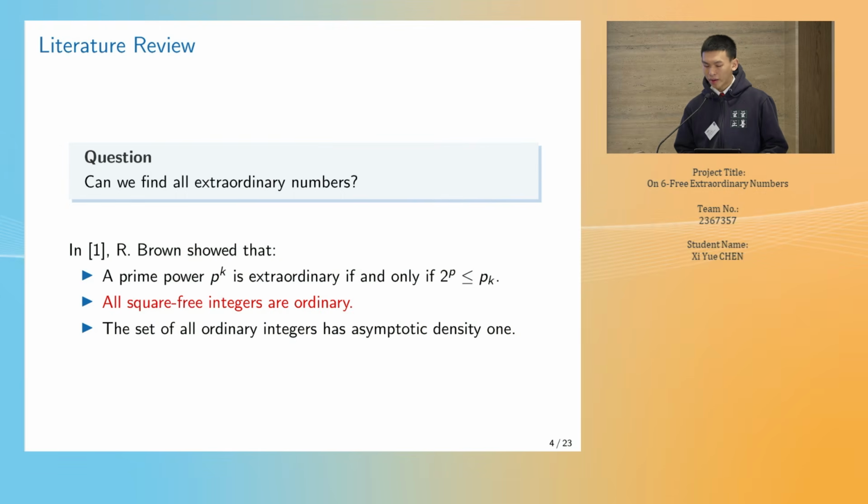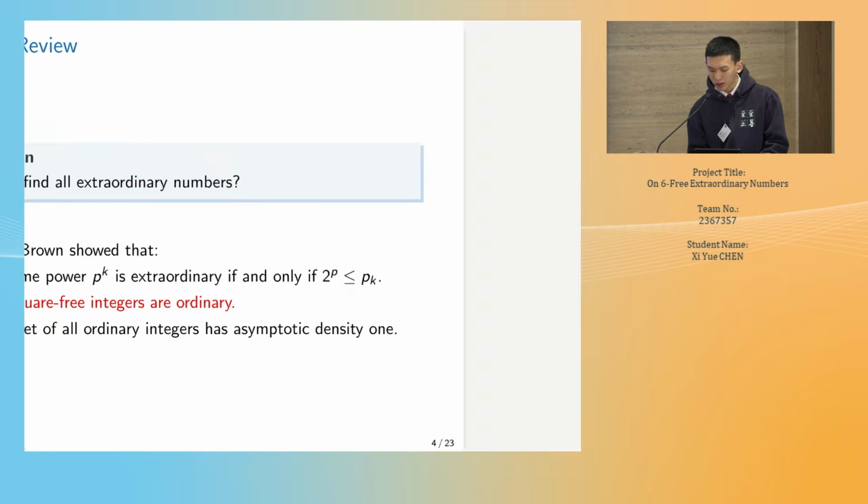With the definition, we have a natural question: can we classify all extraordinary numbers? I've conducted some literature review on this topic. In the paper of R. Brown, he showed 3 properties of extraordinary numbers, and the second one states that all square-free integers are ordinary numbers.